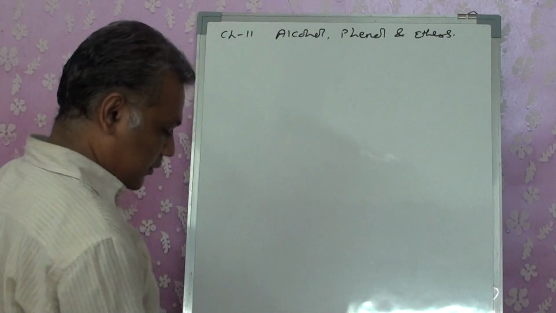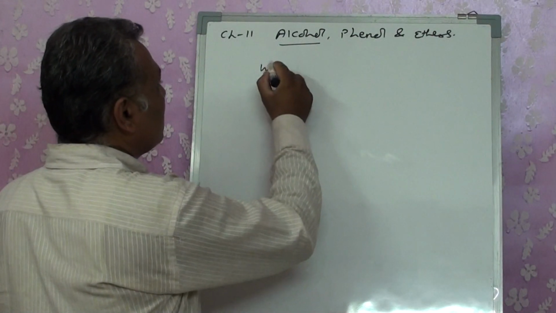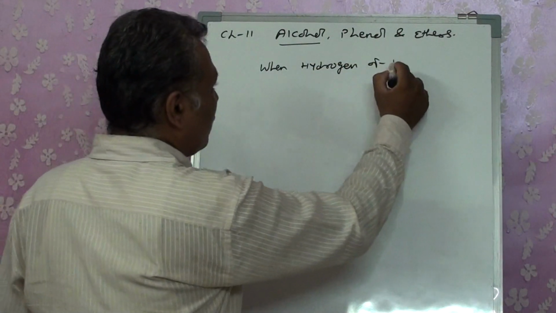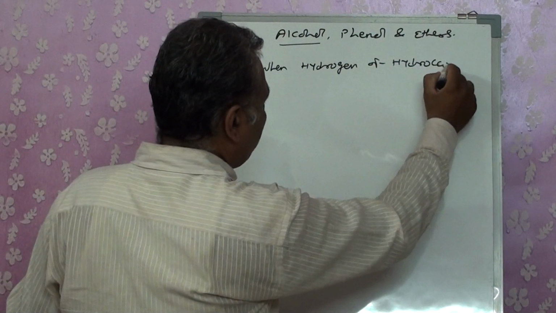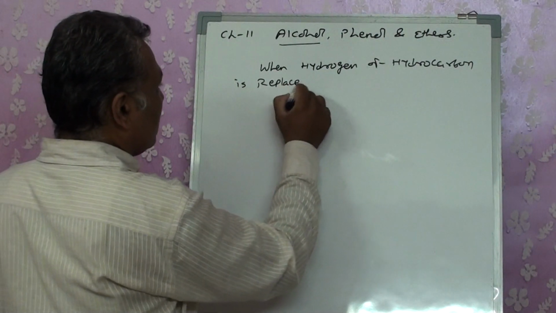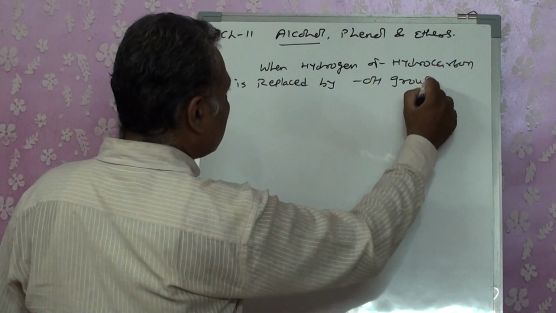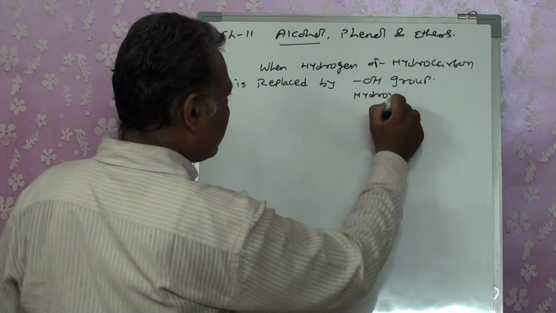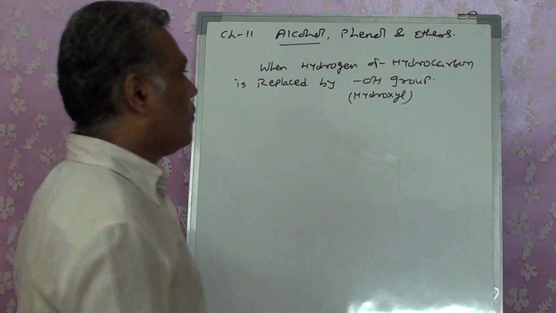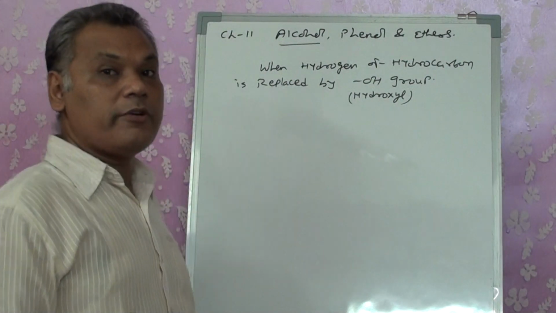as an alcohol. Specifically, when we say alcohol, when the hydrogen of a hydrocarbon is replaced by an OH group, which is known as the hydroxyl group. Particularly the OH group, we term it a hydroxyl group. And we are talking about the hydrocarbon, but what type of hydrocarbon will it be?